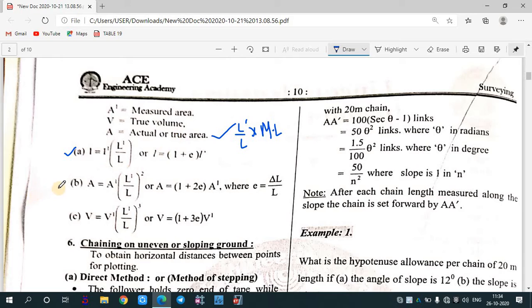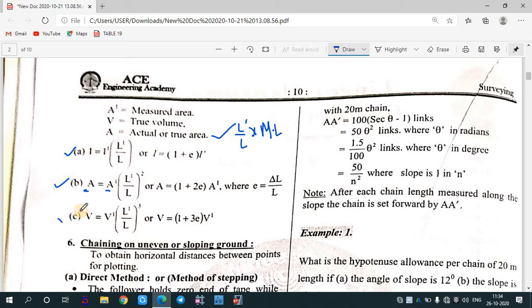Okay, similarly we can use this formula to measure the area. If we need to calculate the area, so A dash will be the measured area, L dash will be the measured incorrect length of the chain or tape, and L will be the corrected length of the chain or tape, to the power 2, because it is area we need to square it. Similarly in case of volume, V1 into L dash by L to the power cube. Since it is volume, we need to take it to the power cube.